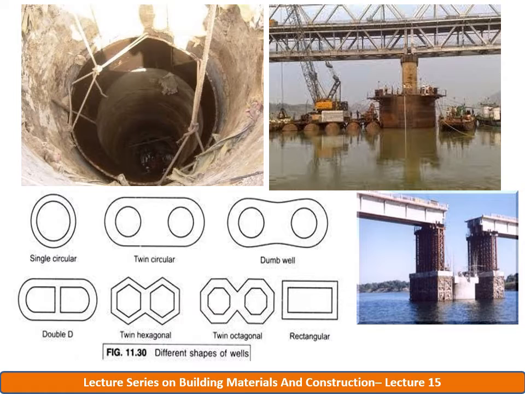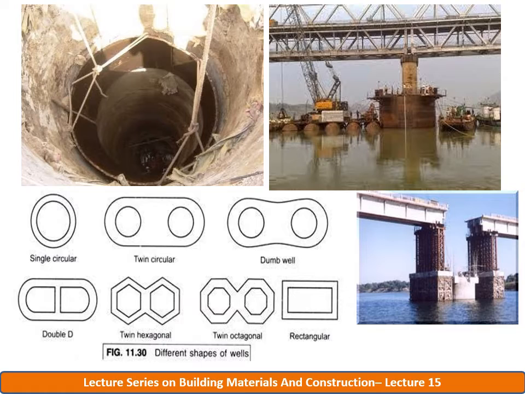This disadvantage is avoided in the case of double D shape, which conforms to the shape of the bridge pier in plan. So the area is smaller for double D. Hence, for a large pier, a double D is more economical than a single circular well.